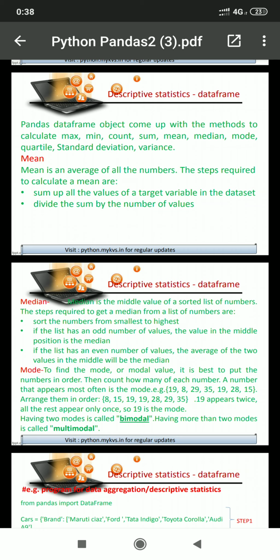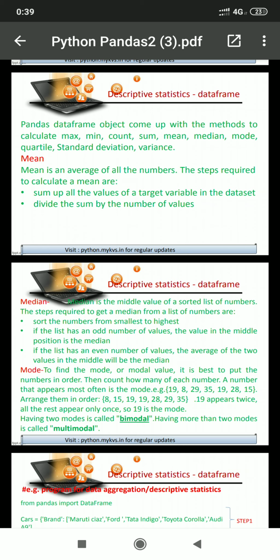Suppose we have the numbers in the given example: 19, 8, 29, 35, 19, 28 and 15. First of all, we have to arrange these numbers in order. So 8, 15, 19, 19, 28, 29 and 35. Okay. Now if we see, we have 7 different numbers here, and at the center position of these 7 numbers, the 4th position will be the center. So that's why 19 will be the median of the numbers. Okay.